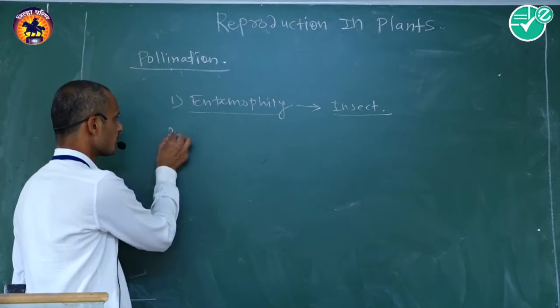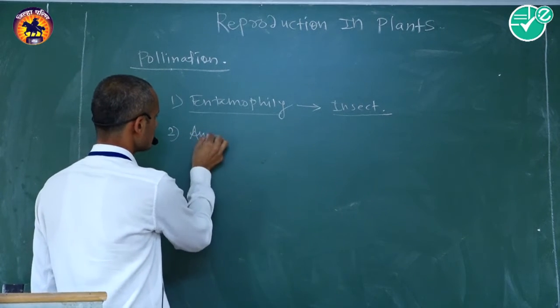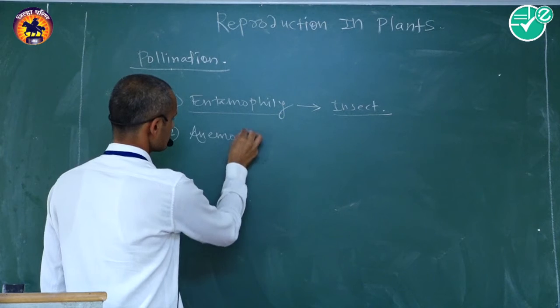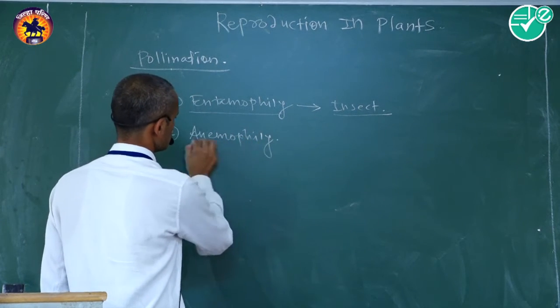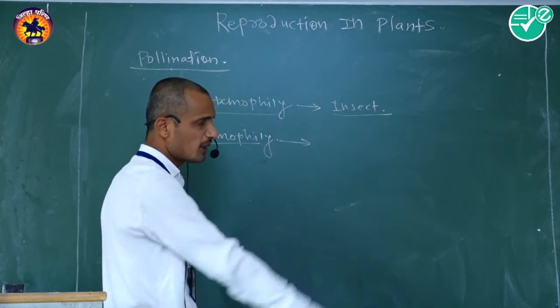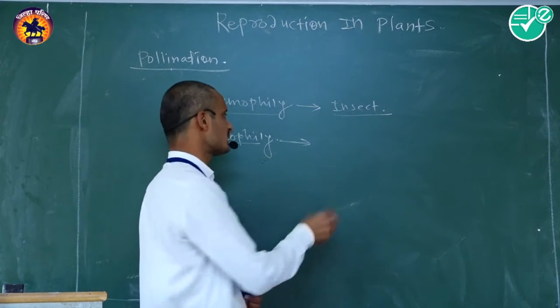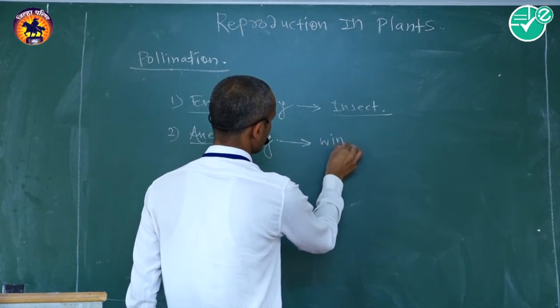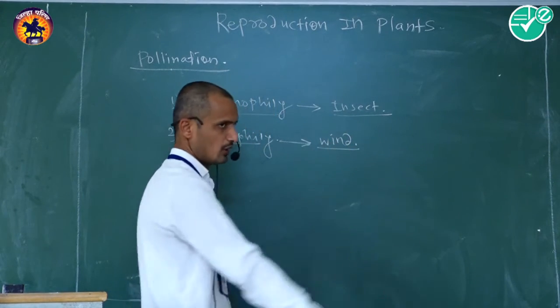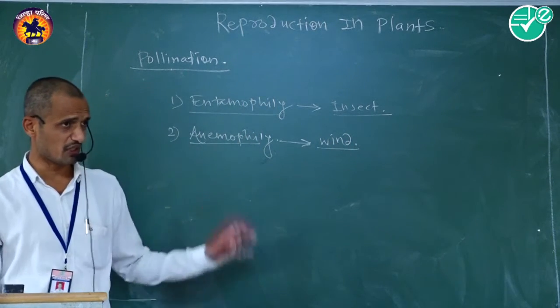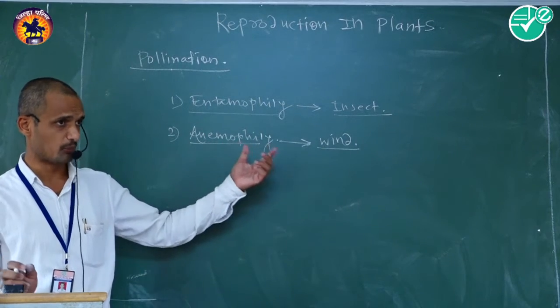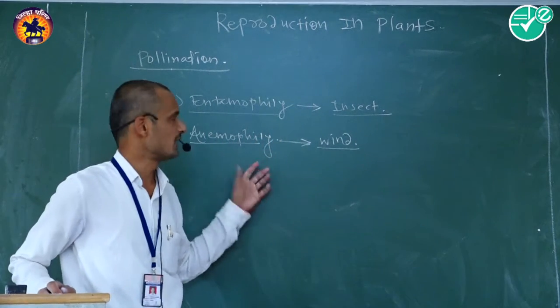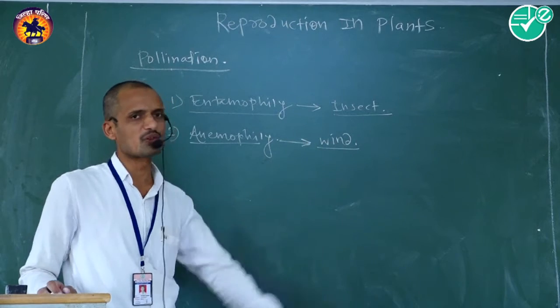Second one is anemophily. The abiotic pollinating agent, that is wind or air, is also required for the completion of pollination, and that is called anemophily.